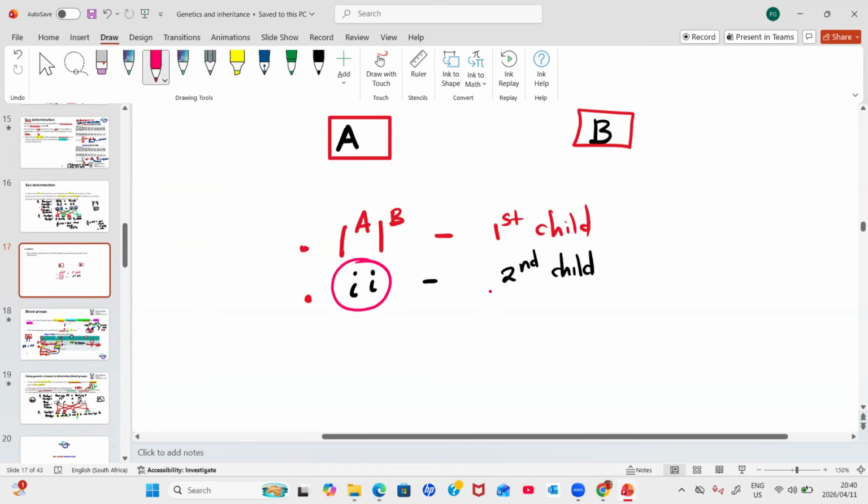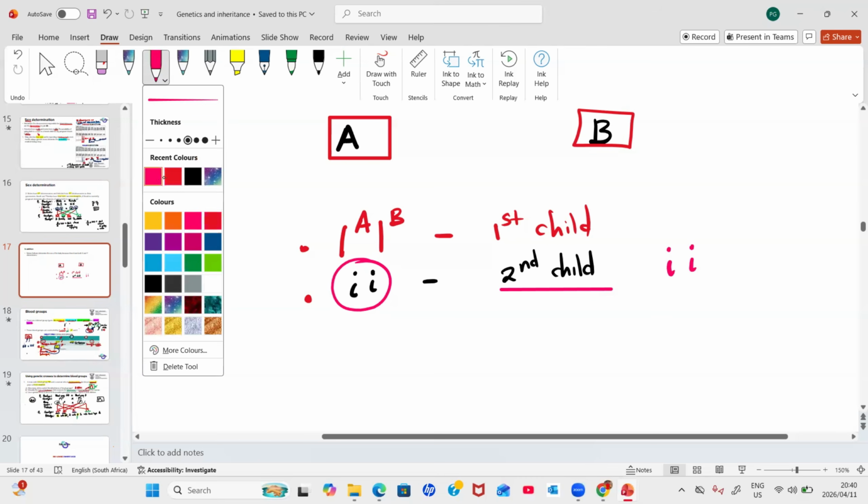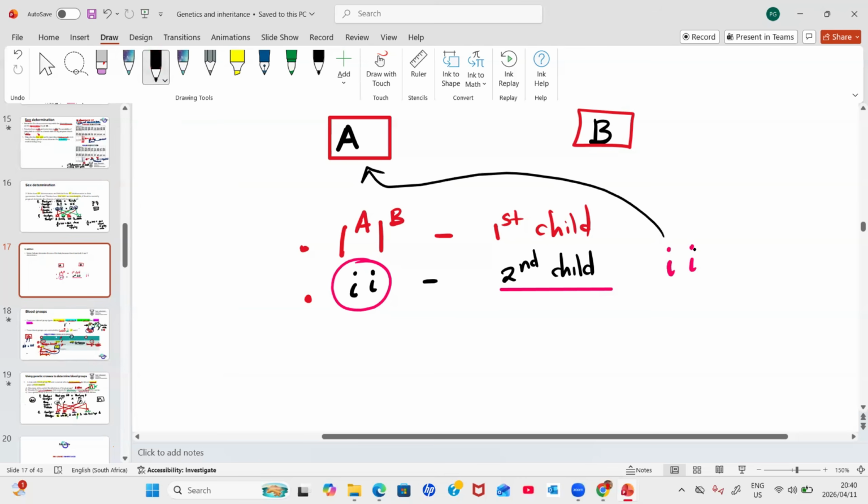And guys, remember when we talked about inheritance, we said that the offspring can only inherit two alleles, one allele from the father, one allele from the mother. So the fact that the second child has got a small letter i and a small letter i means that one of these small letter i's is coming from the father, one is coming from the mother. And then you can work it out.